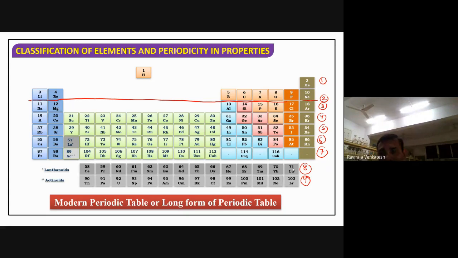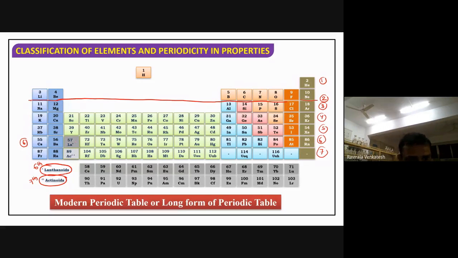Okay, no problem. So there are only 7 periods. But what about these? These are lanthanides and actinides. Lanthanides come under the 6th period, isn't it? Actinides come under the 7th period. Then you will get a doubt: why don't you include the lanthanides here only, because it's the 6th period?